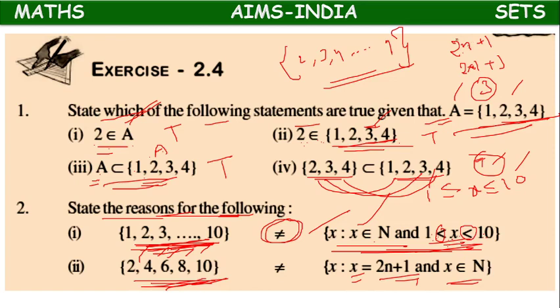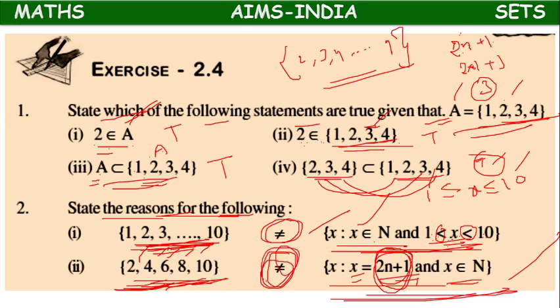If we take 2, 2 times 2 plus 1 is 5. If we take 3, 2 times 3 plus 1 is 7. So 2n + 1 is the general form of an odd number. The left side has even numbers, and the right side set builder form denotes odd numbers. Both of them will never be equal.